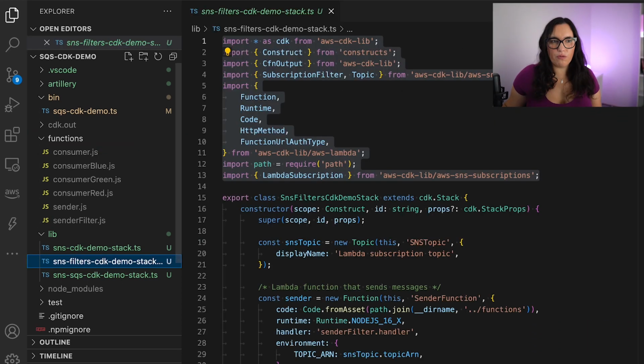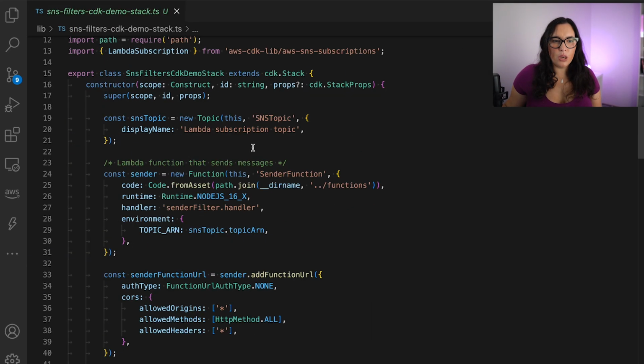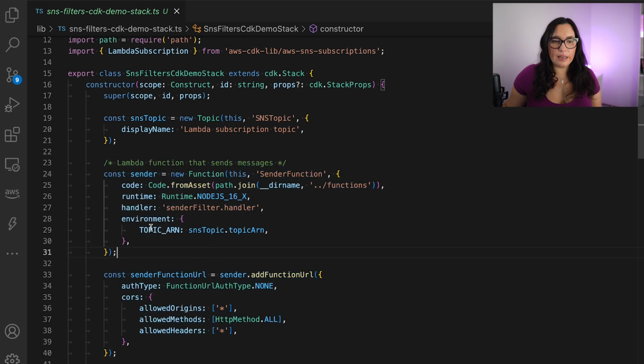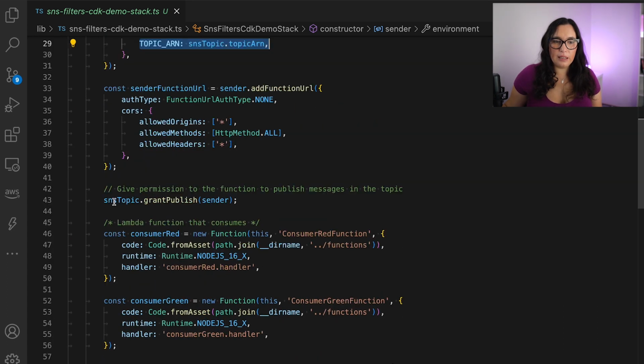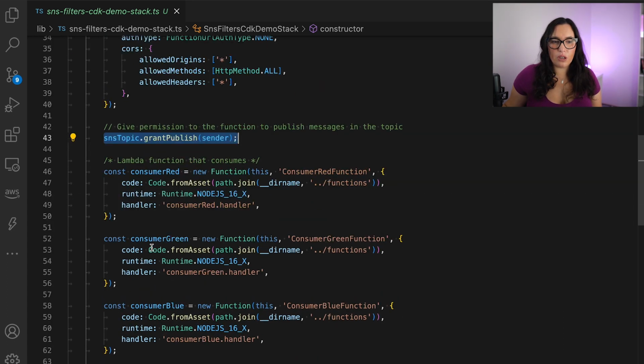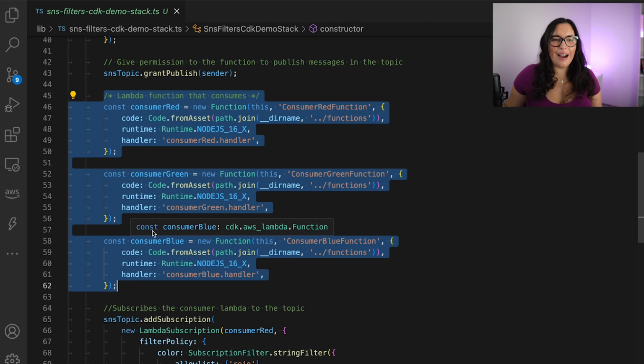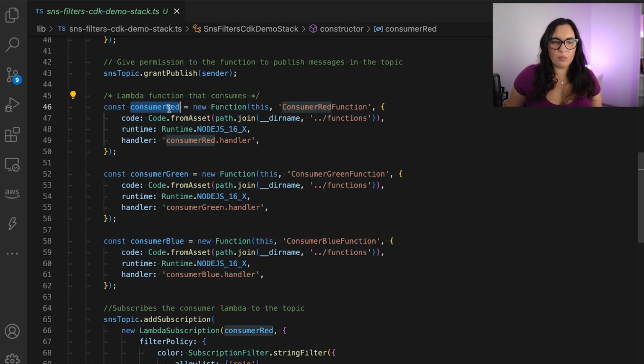So now we want to add filters. So it's the same idea. We have a topic. We have a function that gets triggered with a Lambda URL, or the function URL that is putting a message into this topic. Until there, we are the same. And then we also give permissions to that function. And then we have three functions. In this case, I think 2 will be enough, but I put three. One is called consumer red, consumer green, and consumer blue.